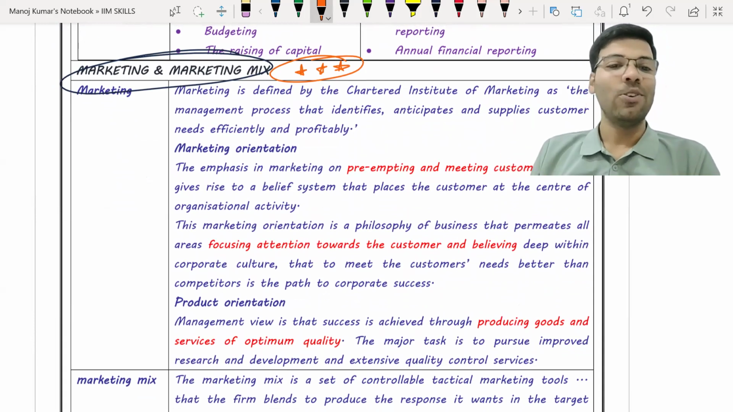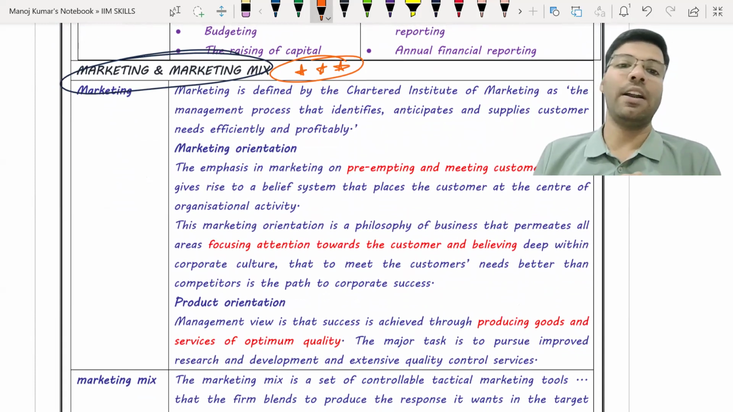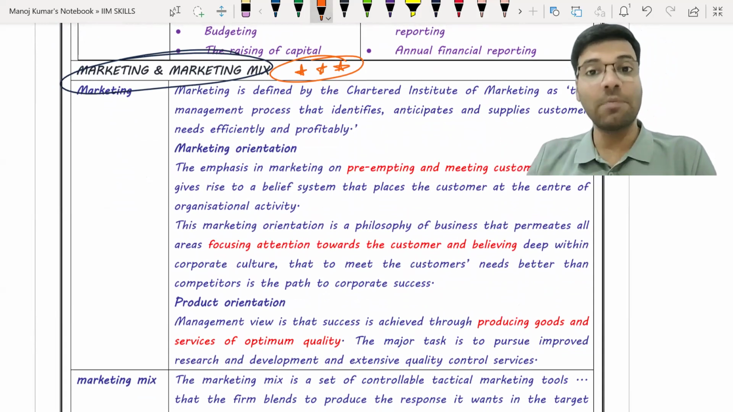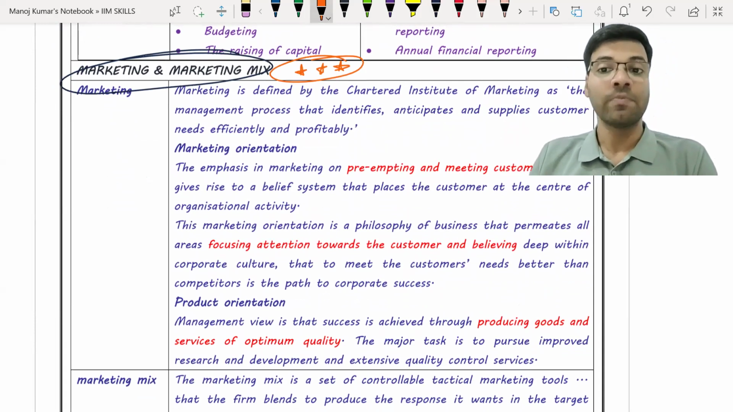Okay, now, what is the concept of marketing? Marketing is a process done by the management where they identify the customer, anticipate the requirements of the customer, and accordingly try to pitch the product.